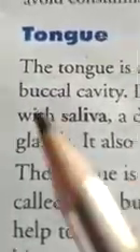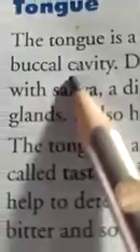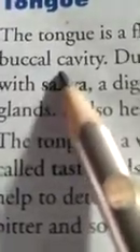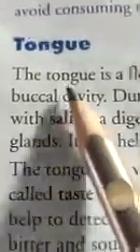So let's start. The tongue is a fleshy muscular organ located in the buccal cavity. Dear students, the tongue is a fleshy muscular organ attached at the back of the floor of the buccal cavity. It is free at the front and can be moved in all directions. Dear students, the tongue performs several functions.